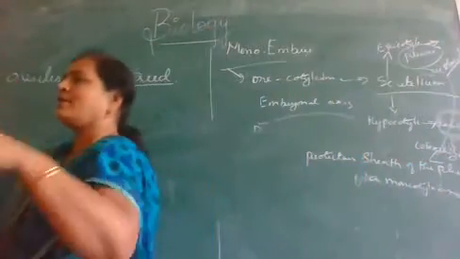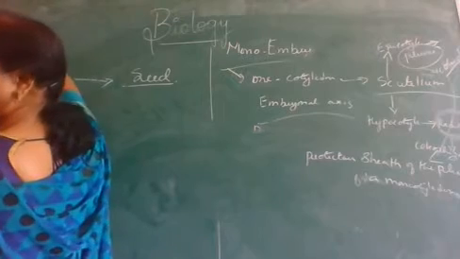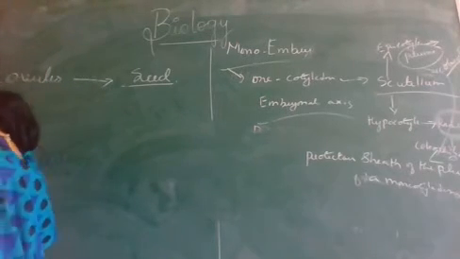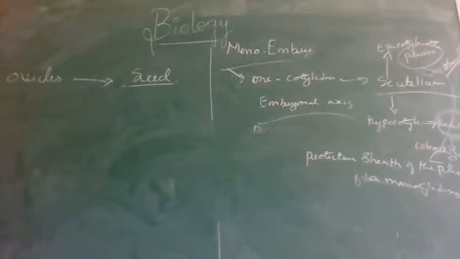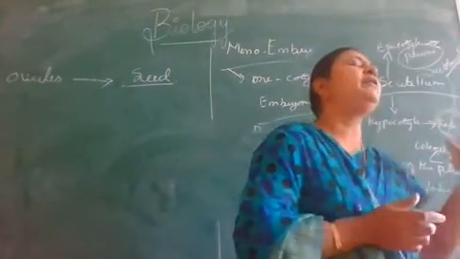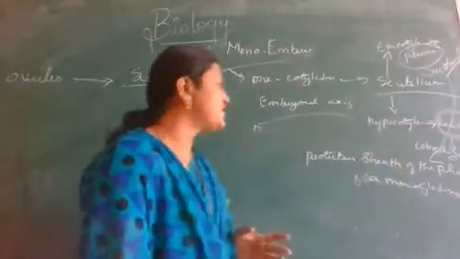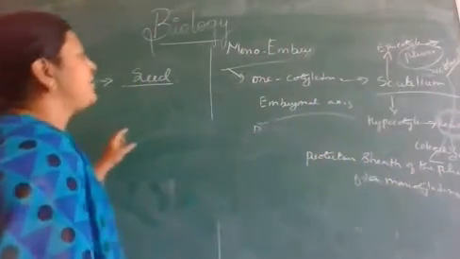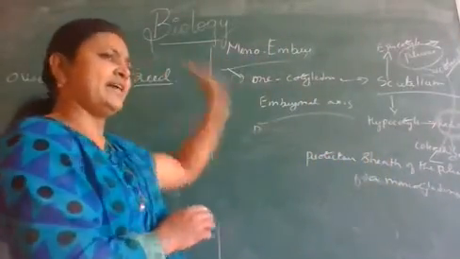Now after the class, please copy down these two diagrams. Okay, I will keep your own. Now, in that way we can differentiate the monocotyledon embryo as well as dicotyledon embryo, where it is present inside the seed.